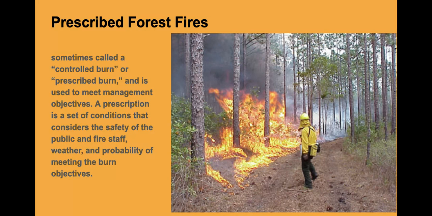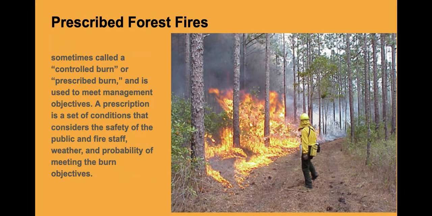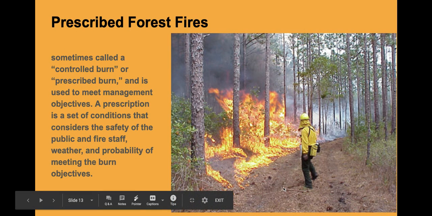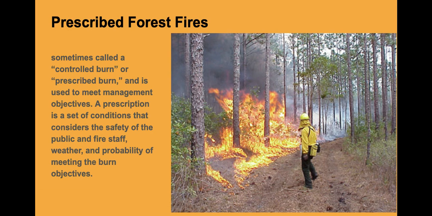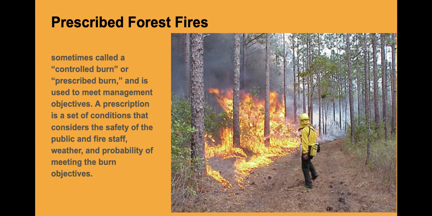Okay, so the last concept I want to explain is prescribed forest fires. And I think in California, you guys have probably seen and heard more about this than other students. So prescribed forest fires are actually used to prevent other kinds of fires or further destruction to populations or ecosystems like this. They are also called controlled burn or prescribed burn. And what they do is they try to have safety for other populations, not only human populations, but let's say the population of these species of trees in this area.